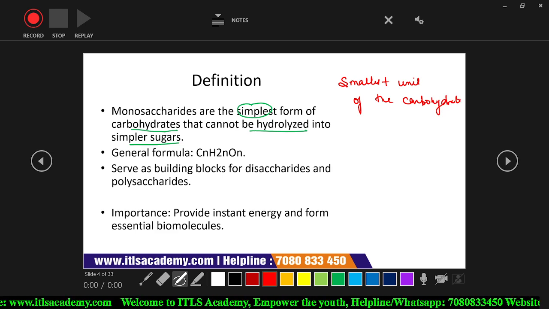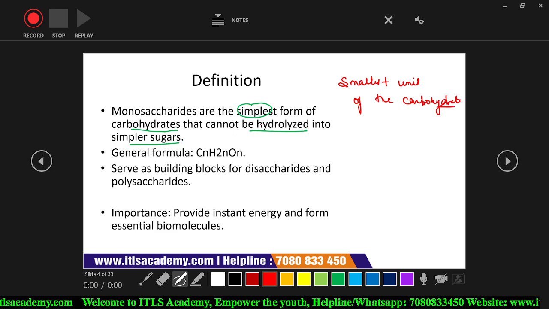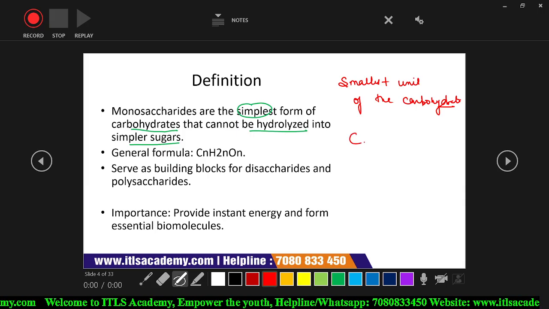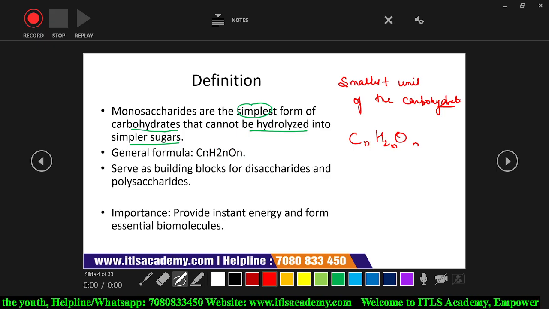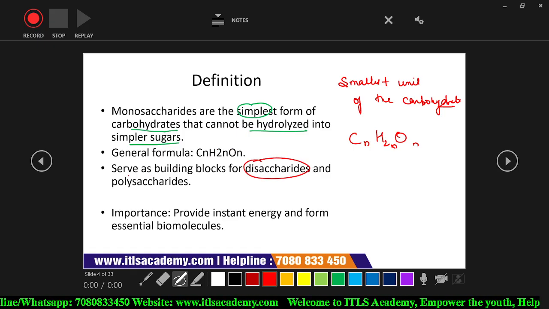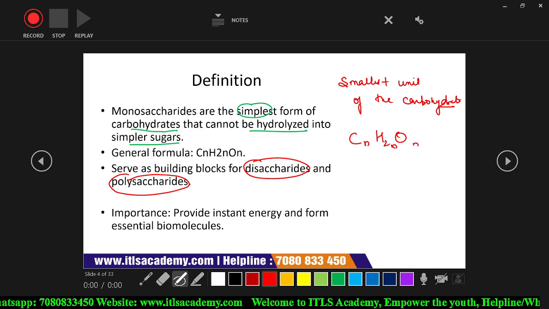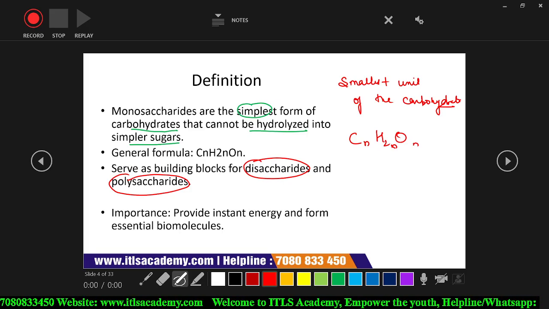Then the general formula for the monosaccharide is CnH2nOn. And these monosaccharides serve as building blocks for the disaccharide and polysaccharide. We all know that disaccharides and polysaccharides are made up of monosaccharides.